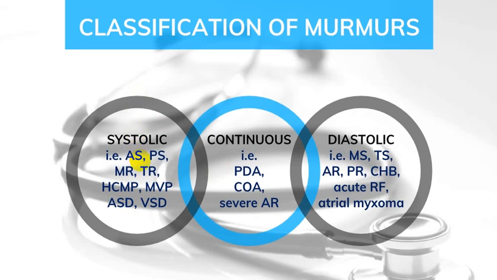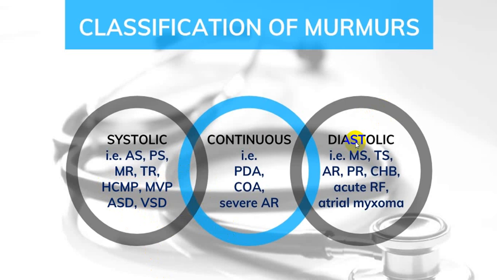While for systolic murmur, as far as the aortic and pulmonary valves are concerned, it is AS, PS. As far as AV valves are concerned, that is MR, TR, mitral regurgitation, tricuspid regurgitation. Forget about all the others. Don't try to remember others, but try to remember these four common conditions. If they ask you anything more, then you can mention mitral valve prolapse, hypertrophic cardiomyopathy, then ASD, VSD.